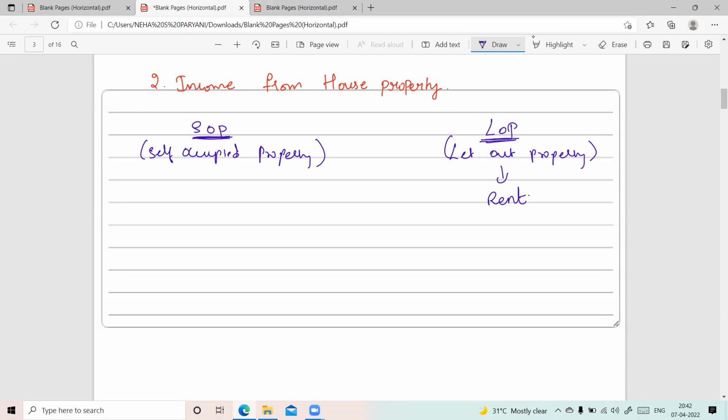This rent will be taxable, right? So the income that the person is getting in the form of rent by letting out the properties, we call it income from house property.